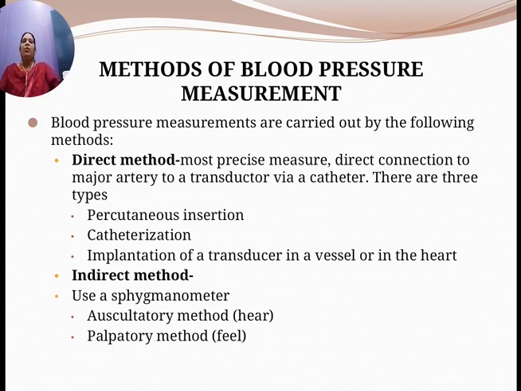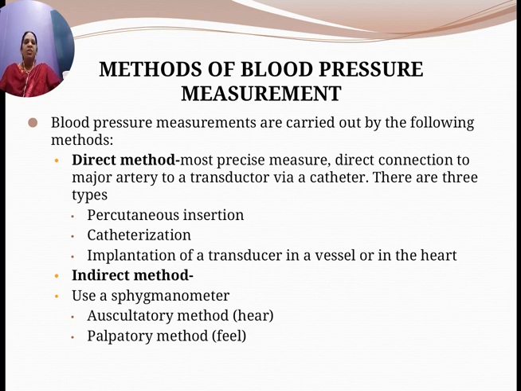So, coming to the next classification of blood pressure measurement. Blood pressure measurement is again classified into a different classification, where we call them direct method and indirect method. In the direct method, it is the most precise measurement. Direct connection to the major artery to a transducer via a catheter is possible. You have direct contact with the blood flow.